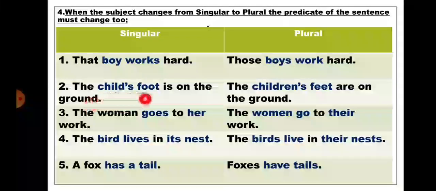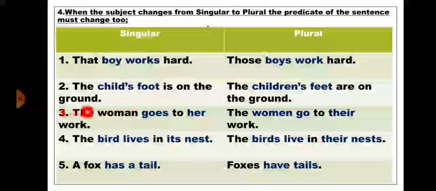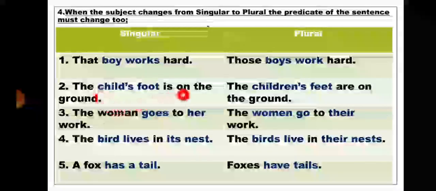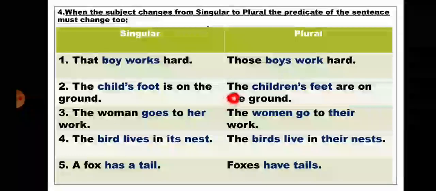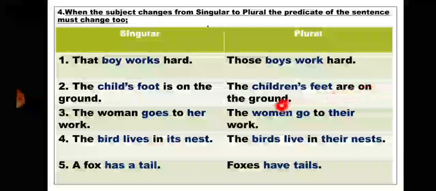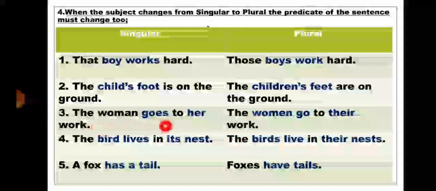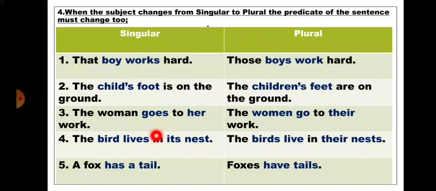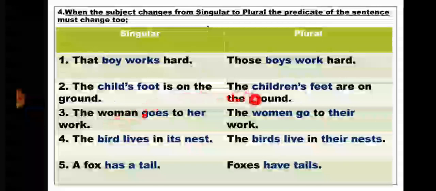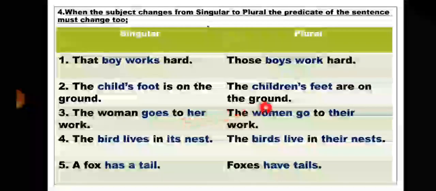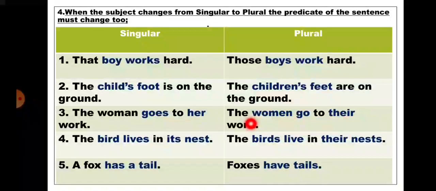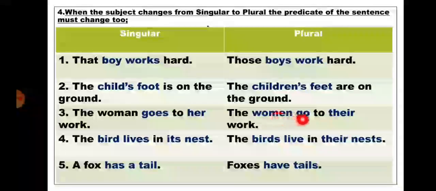Second, the child's foot is on the ground. So here, child's foot will change into children's feet. So the sentence will be: the children's feet are on the ground. Third, the woman goes to her work. So here, woman will change into women, goes will change into go, her will change into their. So the sentence will be: the women go to their work.